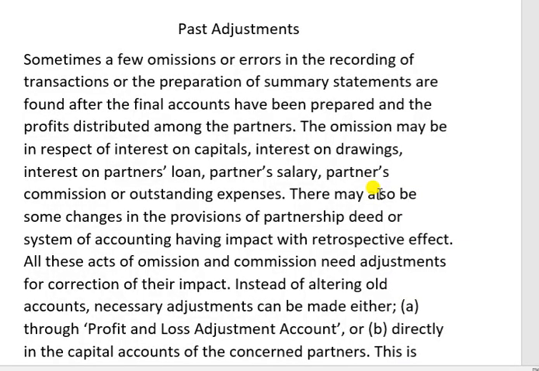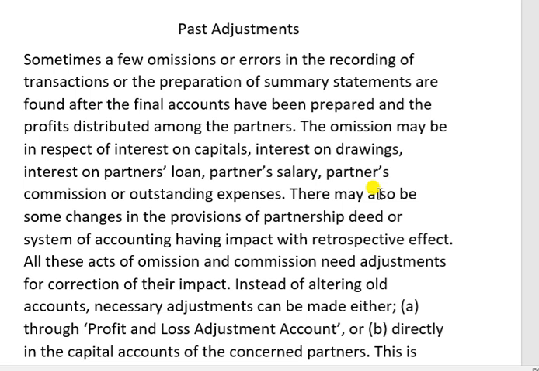Good morning, children. Today I am going to talk about a new topic: past adjustments. Sometimes a few omissions or errors in the recording of transactions or the preparation of summary statements are found after the final accounts have been prepared and the profits distributed among the partners.